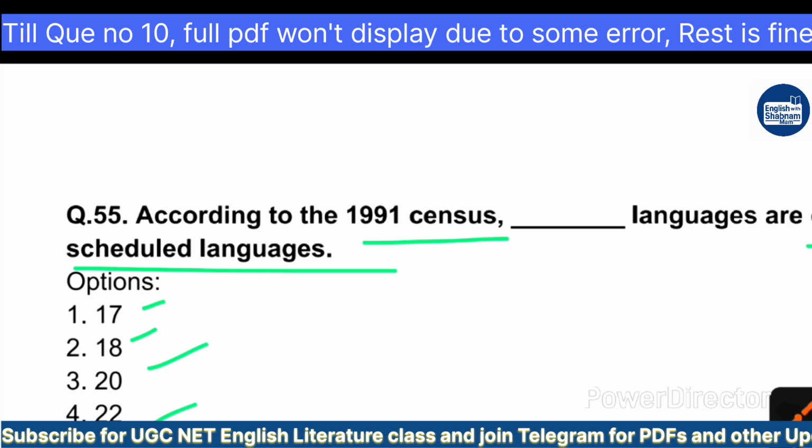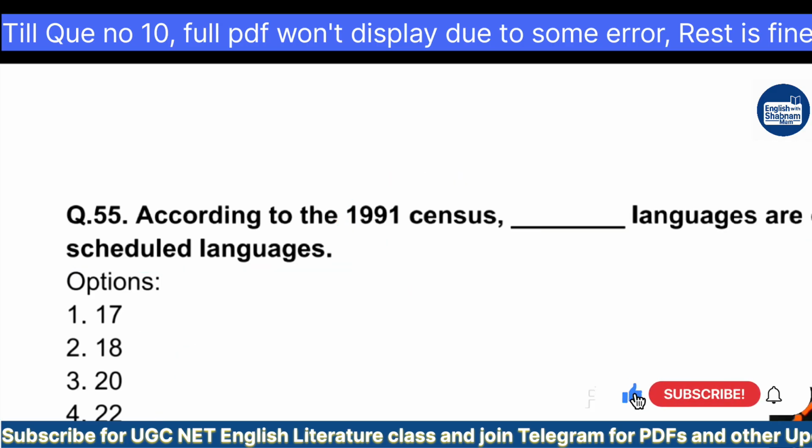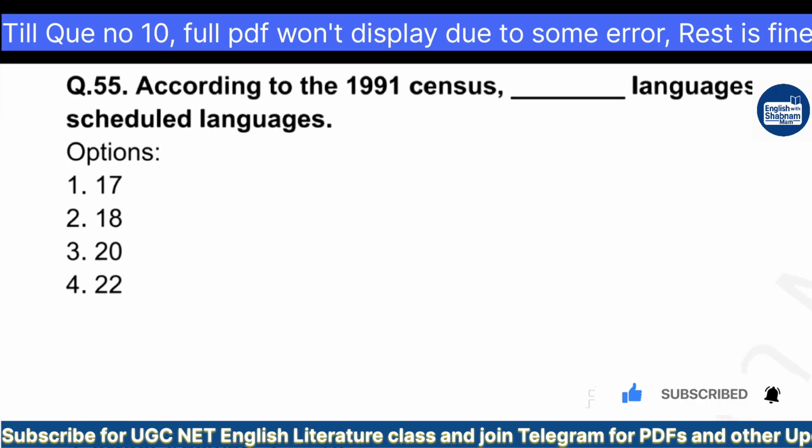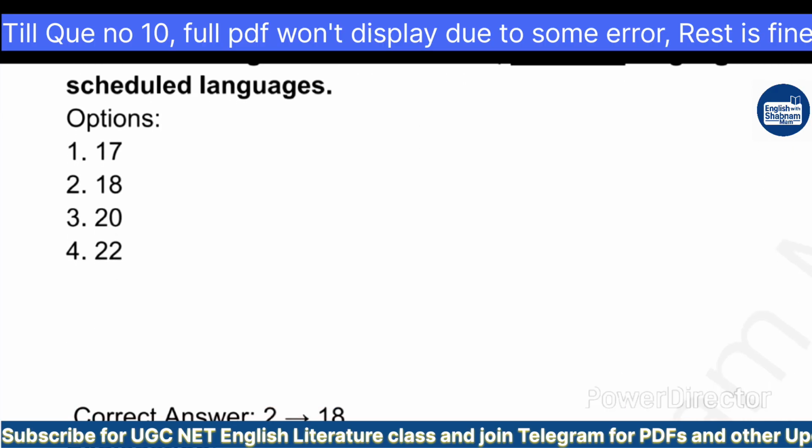According to the 1991 census, there are so many changes that keep going on in the government part. They keep changing everything, adding and discarding. So we have to keep an eye on them also. They are talking about the 1991 census. There were so many answers saying 22 is going to be the correct answer, but the correct answer to this question was option 2, 18.